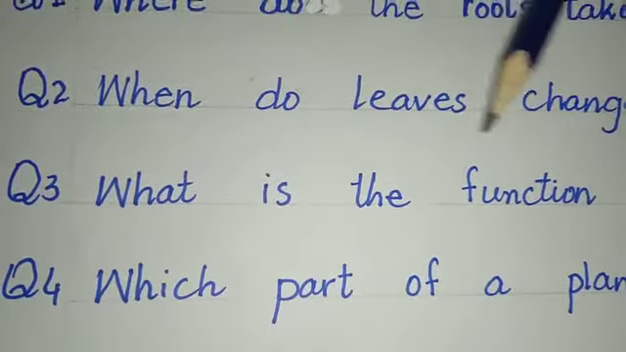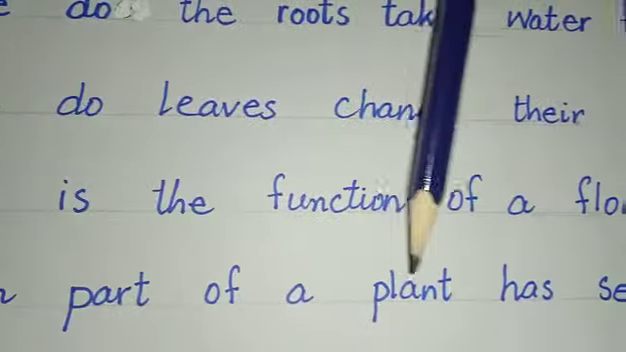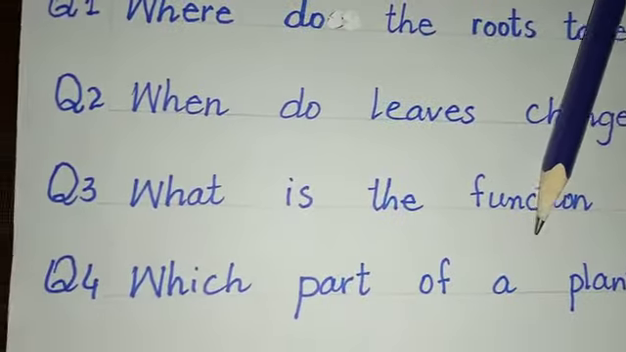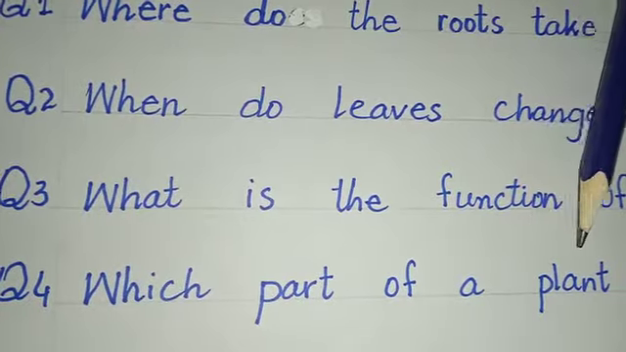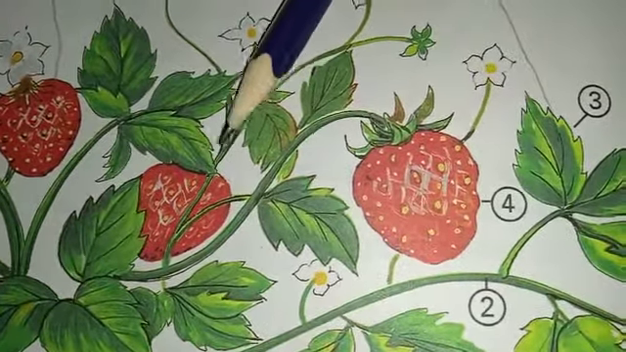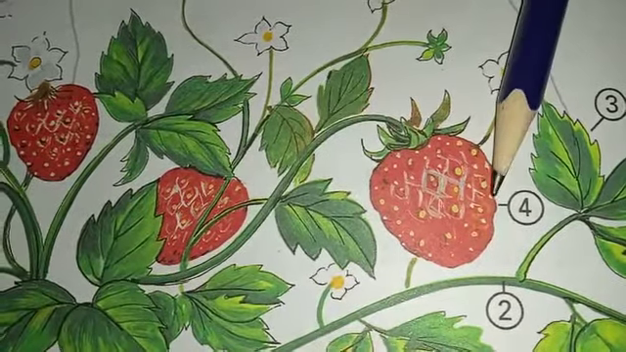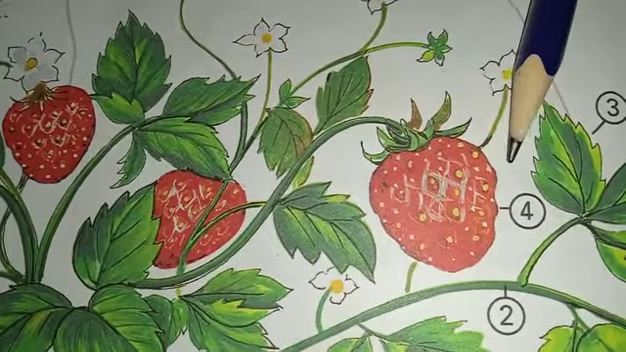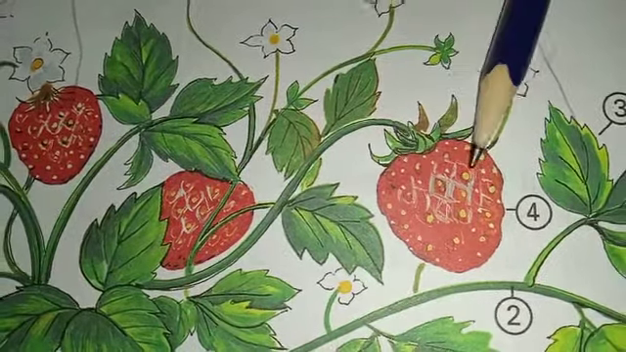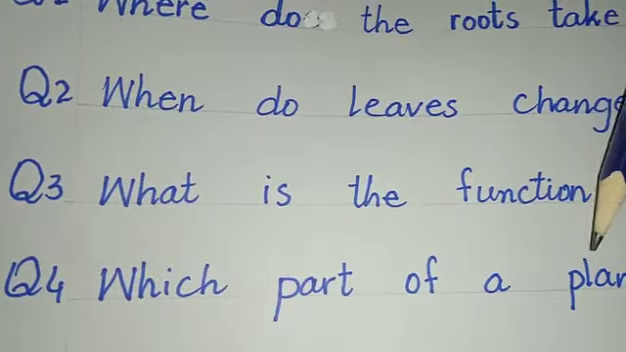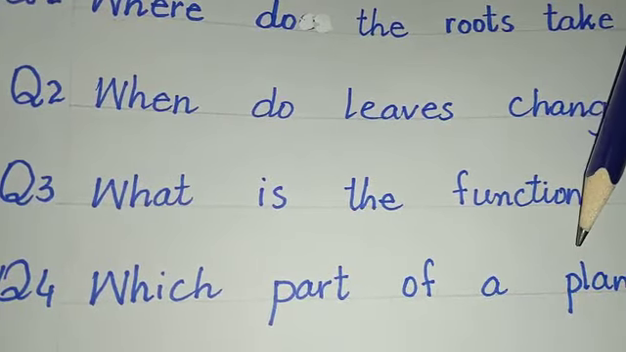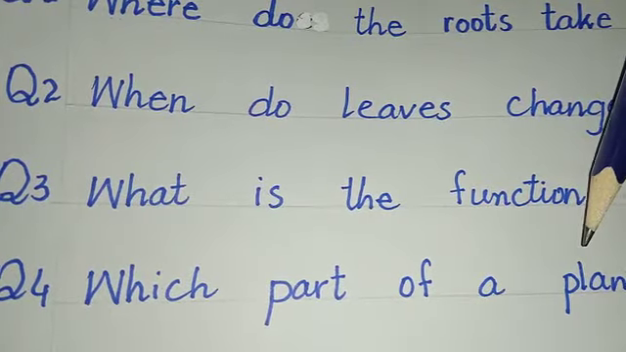Question number 4. Which part of a plant has seeds? So this is very simple. Which part of a plant has seeds? It's the fruit. Here you can see these are the strawberries, and strawberries are the fruits, and these yellow parts present on the strawberry are the seeds, and all fruits contain seeds. Which part of a plant contains seeds? So we can write it as fruit is the part of a plant that has seeds.